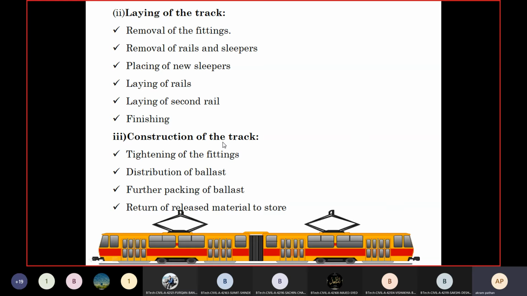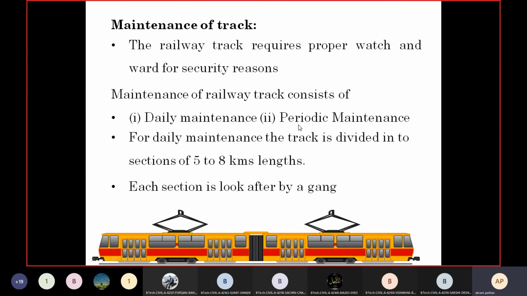Okay. And then construction of the track. In case of the construction of the track, what we need to do is tightening of the fittings. First, we need to tighten all the fittings with the help of the panels. Then uniform distribution or spreading of the ballast over the entire formation width. Then further packing of ballast, and then return of released material to the store. So these are the stages.